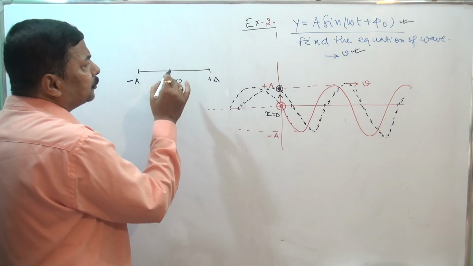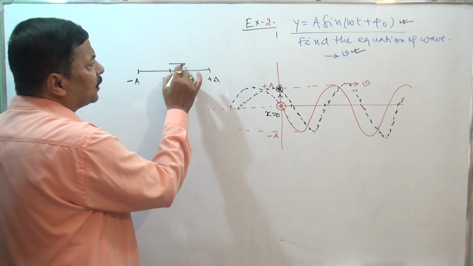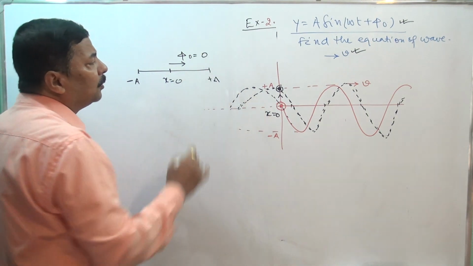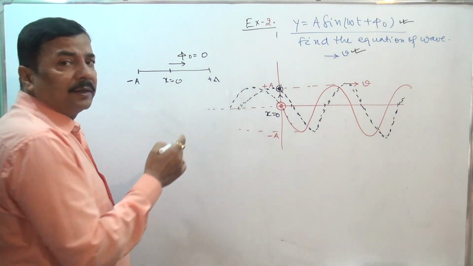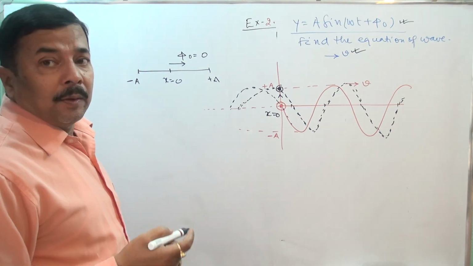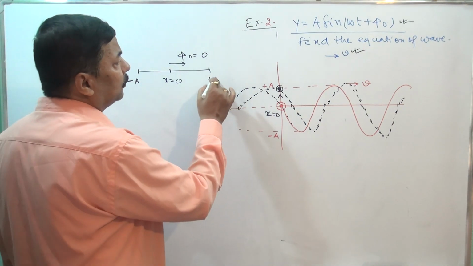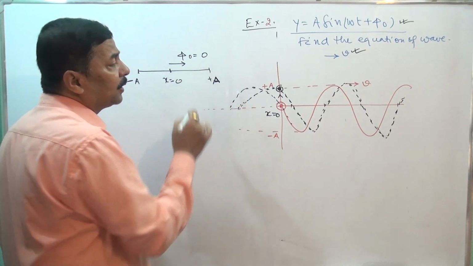If the particle is moving towards this direction, naturally we get phi naught equals 0. This you can understand from the phase lecture, in which I have mentioned what the value is. So here phi naught is 0.